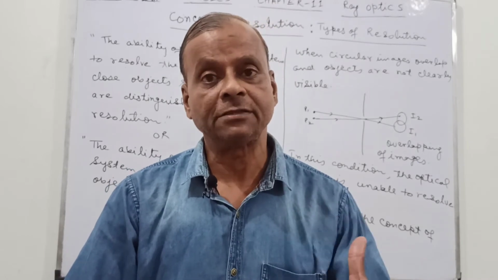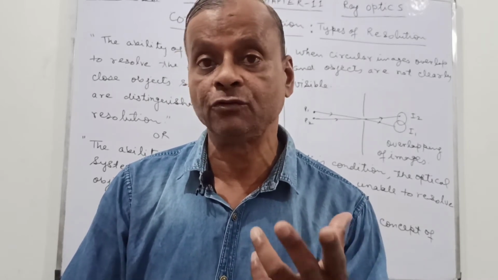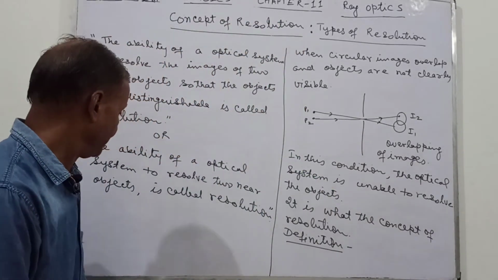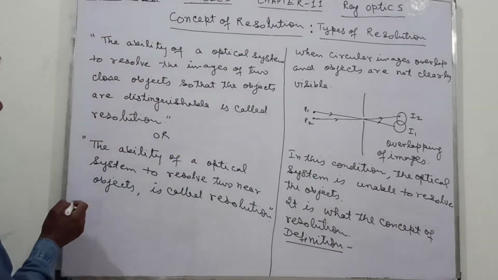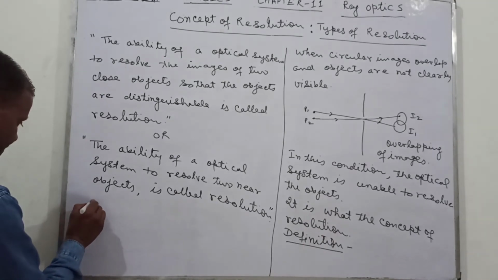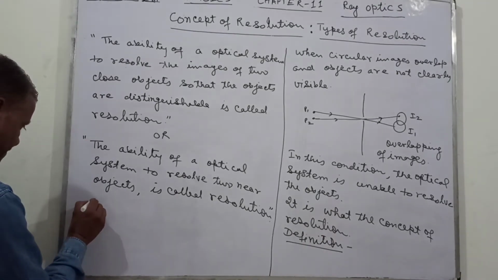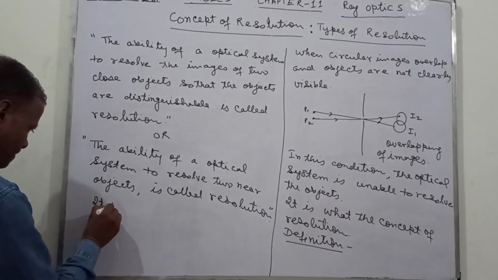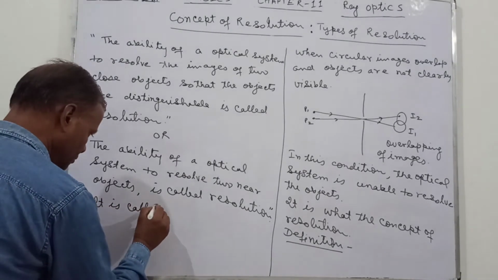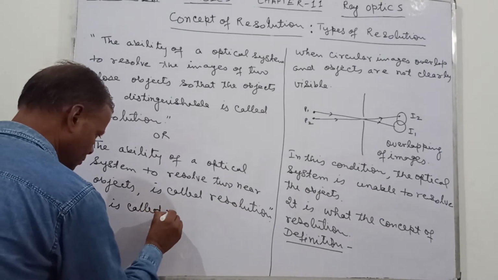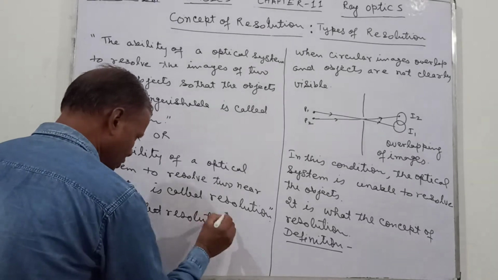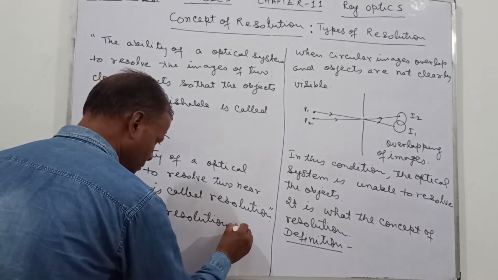Then we can say that the optical system has a very good resolution power.